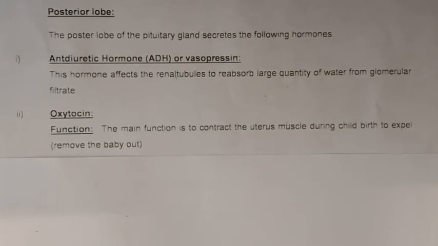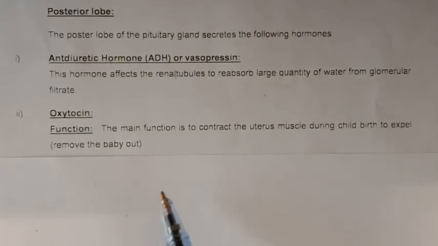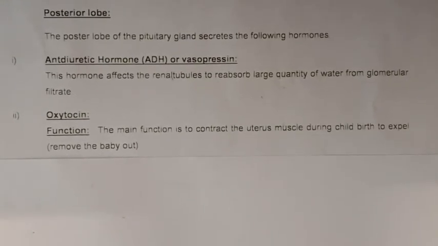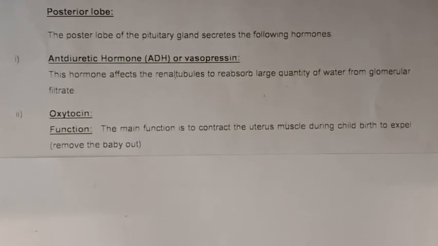The second hormone of the posterior lobe is oxytocin. Its main function is to contract the uterus muscle during childbirth to expel the baby out. Here this hormone affects the contraction and relaxation of uterine muscles. So the uterine muscles contract and relax rapidly, and the baby is expelled from the body.